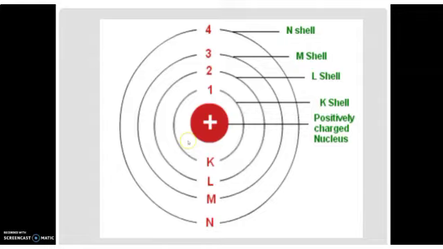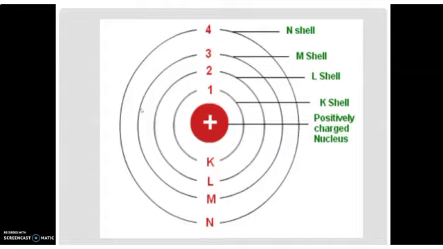Bohr's model of atom. Here he stated that an atom consists of a positively charged particle at the center of the atom called the nucleus. All the protons and neutrons exist in the nucleus, and since protons have positive charge, the nucleus is positively charged. And he stated that electrons revolve around the nucleus in circular paths. You can see certain circular paths here. The circular paths are known as energy levels or shells. This is his first postulate or first identification.